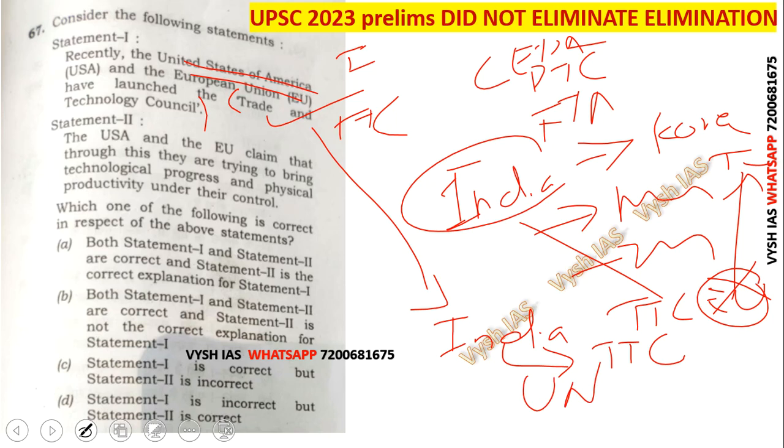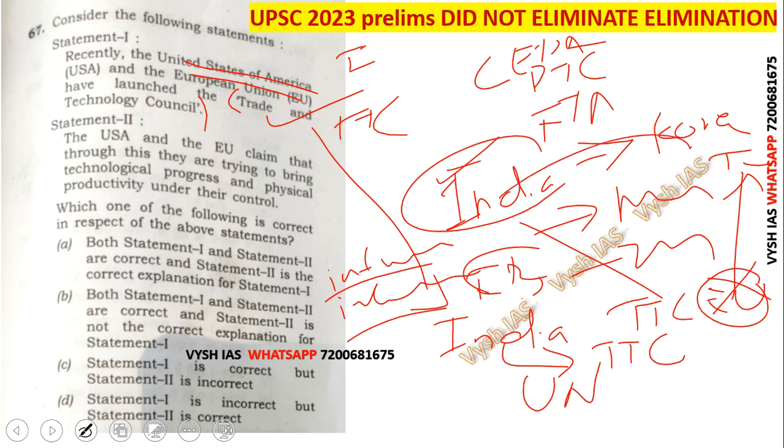This year UPSC is asking indirect international affairs. There's a limit to study IR, right? The problem is they have made it an infinite syllabus, infinite types of options, and then you are stuck in the exam hall. UPSC has every right to ask whatever India signed with all the 193 countries of the world. But if India signed with someone and they go and sign with someone else, you don't have to study that. Tomorrow they'll ask, Korea and Japan signed something. Why should you study? It is none of our country's concern. That is why I'm telling this is a stupid question. Like this, many questions this year should not have been asked to a proper UPSC aspirant.